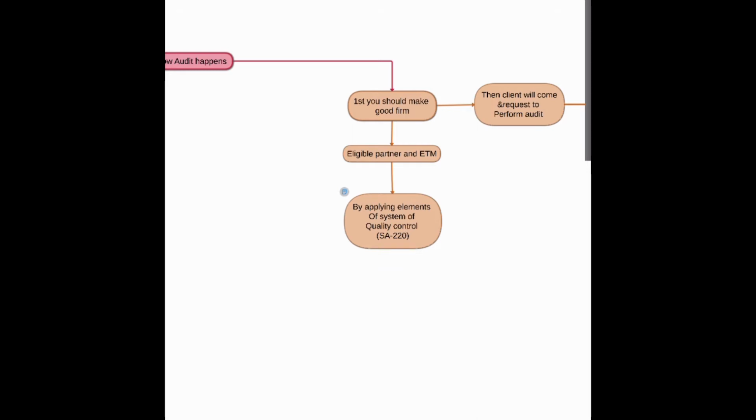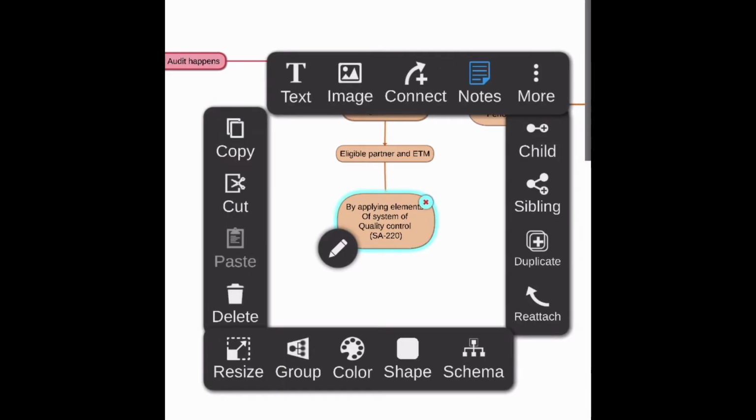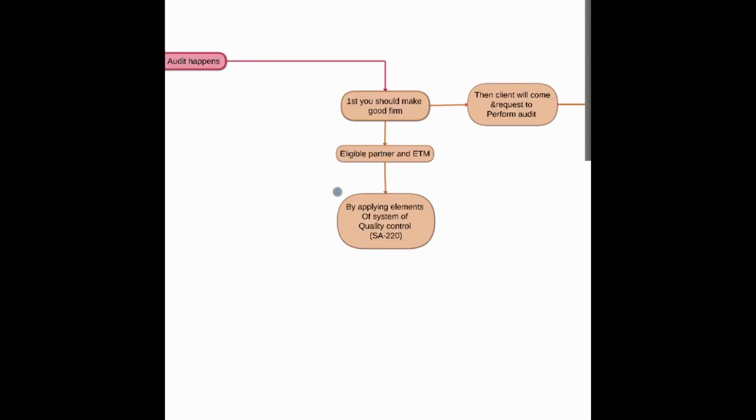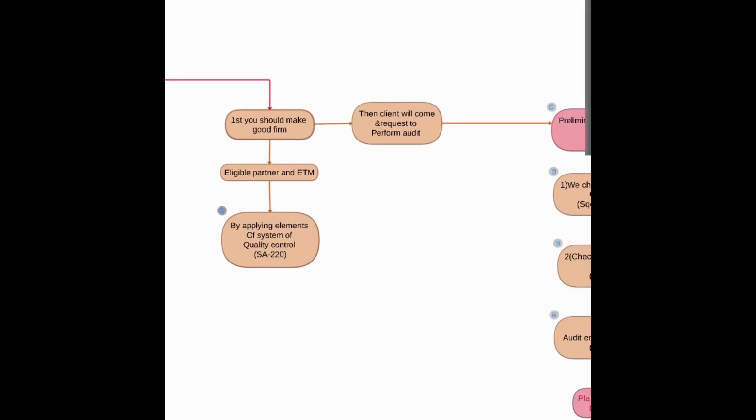All this we learned in chapter 1. The point was the elements of system of quality control. For reference, it was on page 31 in chapter 1, maybe lecture 3.